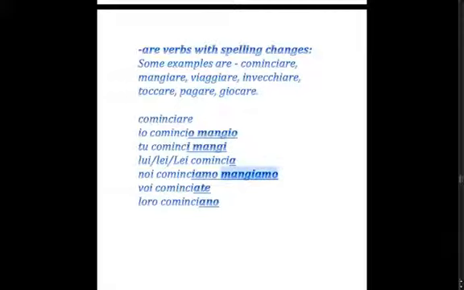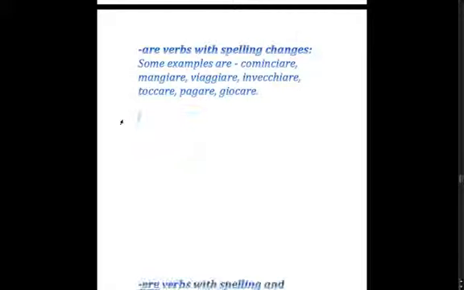The second example of an irregularity is these three verbs here as examples: toccare, pagare, and giocare, because they have a c or g present before the -are ending. So we see here the c, the g, and the c.